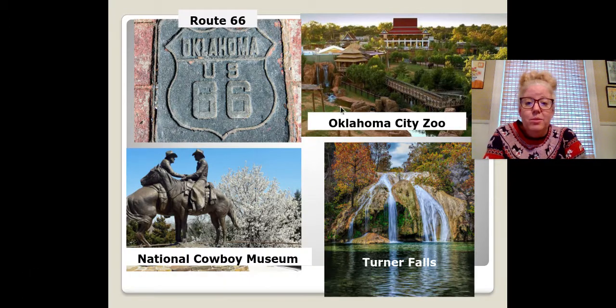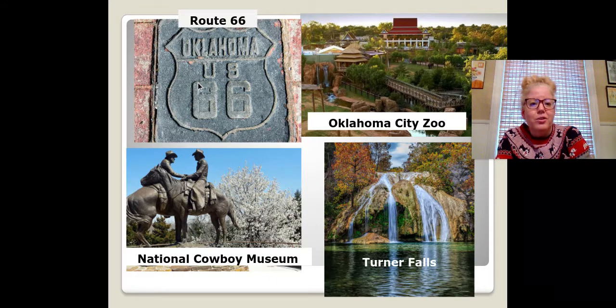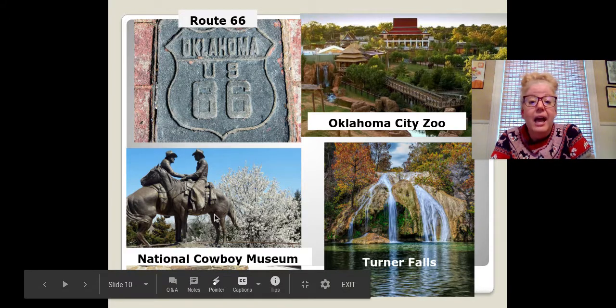Some sites that you might want to see. Route 66 is a famous stretch of highway that runs almost halfway across the country from the Midwest all the way out to California. The Oklahoma City Zoo, Turner Falls, and the National Cowboy Museum.